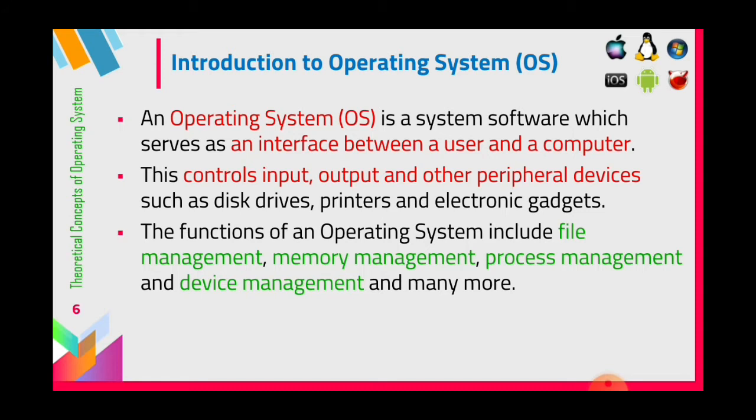An operating system is a system software which serves as an interface between a user and a computer. When the user gives any commands to the computer, how it can be accessed and processed, it is done through the OS only. Operating system is an interface between a user and a computer. The OS controls input, output and other peripheral devices, such as disk drives, printers and electronic gadgets. So the OS has the whole control. It is used to control all the input and output devices and other peripheral devices.